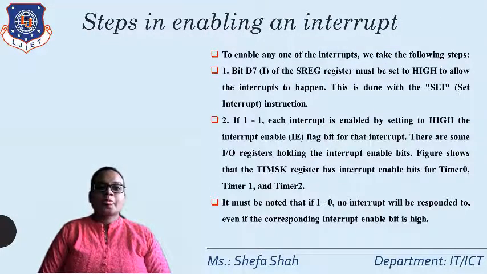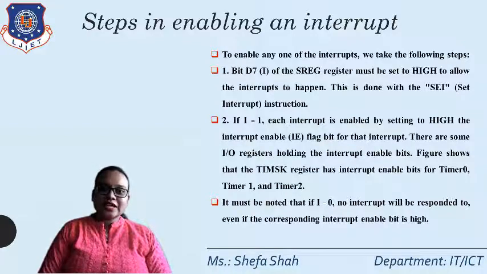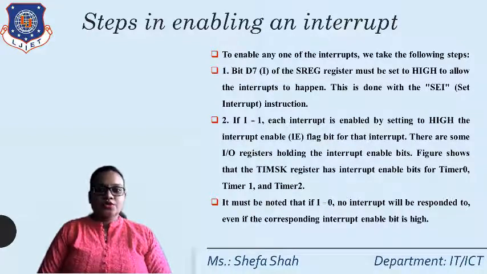Now, what are the different steps for enabling the interrupt? To enable any one of the interrupts, we must take the following steps. First, bit 7 of the status register, that is capital I, must be set high with the help of the SEI instruction, that is set interrupt.